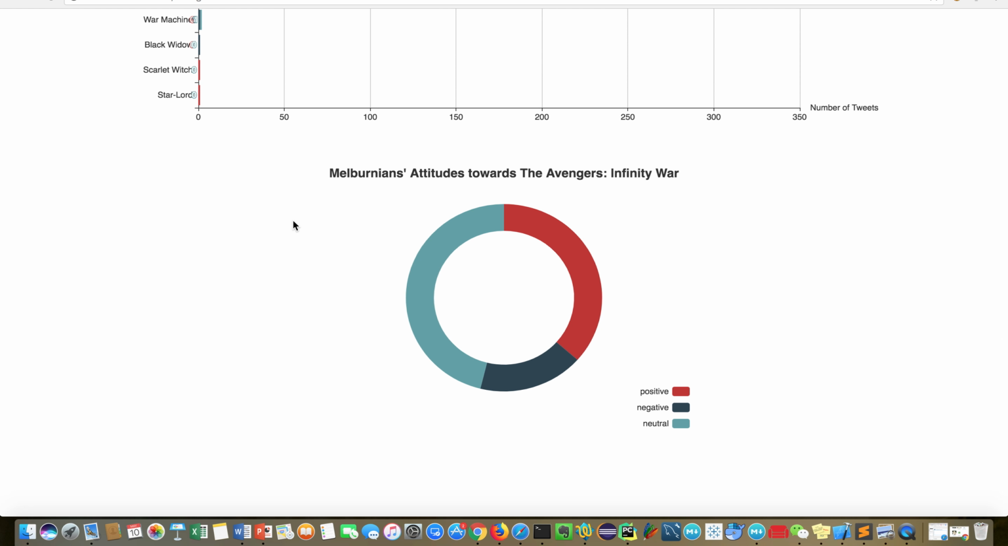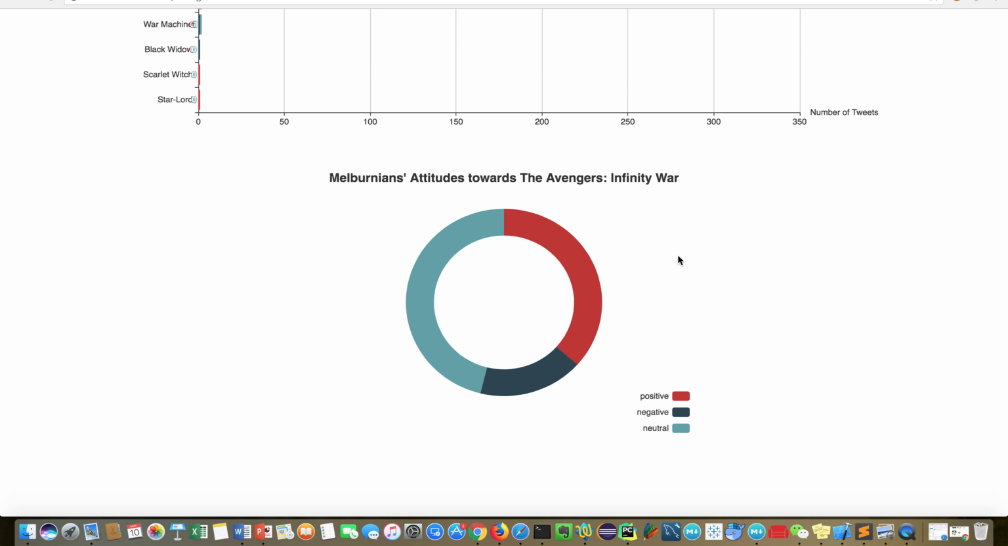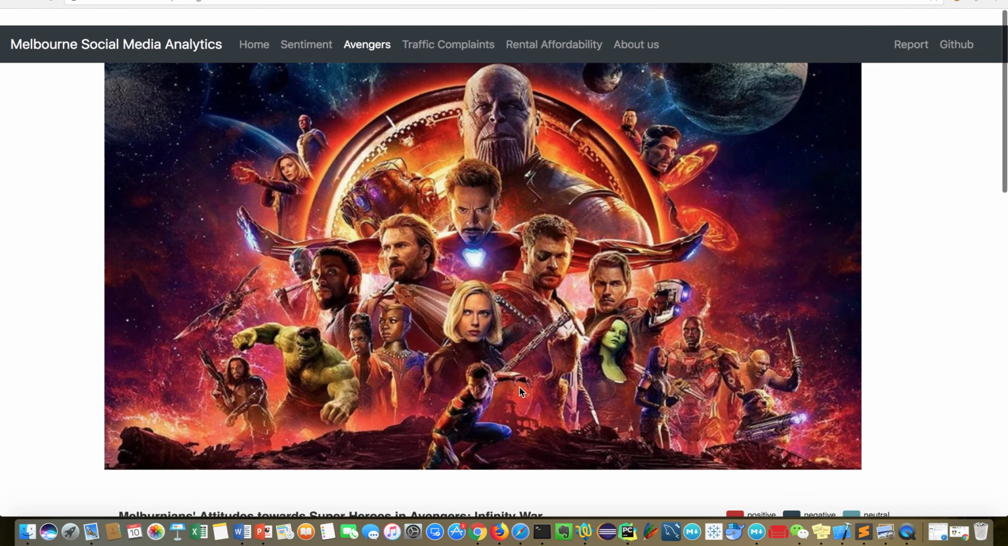We also got the overall sentiments about the movie in the Melbourne district, shown in the pie chart. In general, most of the audience enjoyed it or thought it was not a bad movie, while only 17% of people thought it didn't deserve the movie ticket.